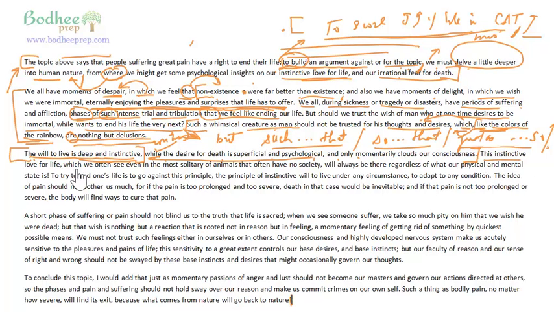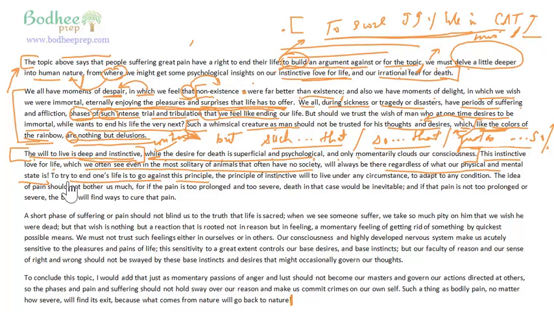This instinctive love for life, which we often see even in the most solitary of animals that often have no society, will always be there regardless of what our physical and mental state is. The author is getting into the psychological side. He says that the will to live is instinctive, while the desire for death is superficial, it is momentary, and we should not trust that momentary desire. He says to try to end one's life is to go against this principle. What is that principle? The instinctive love for life will always be there, regardless of our physical and mental state.